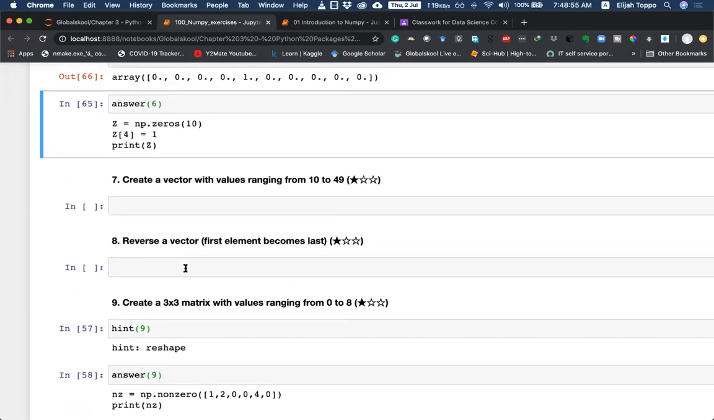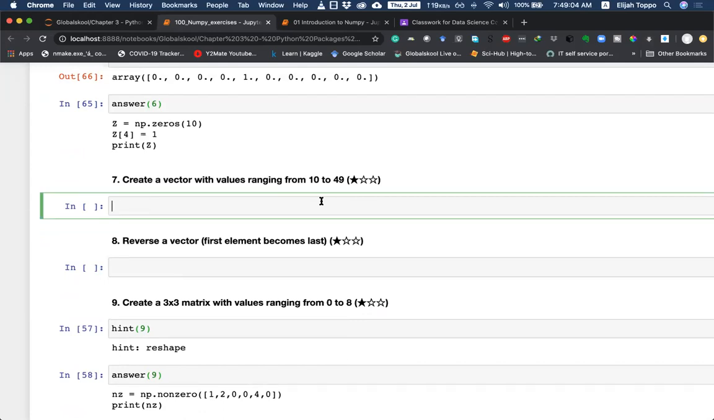Let's look at some other ones. Create a vector with values ranging from 10 to 49. So we saw we can do this using the randint function. So z is equal to np dot random dot randint. Okay, or I guess they're not going for random values. They're going for values that are starting from 10 and ending in 49. So that would be using the np.arange function, starting from 10 and going to 50.